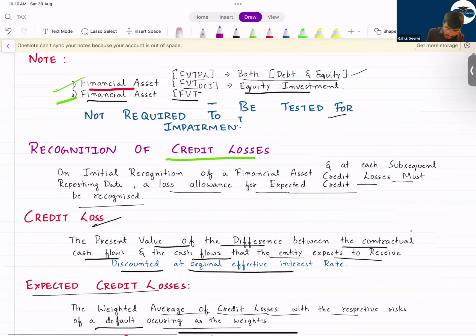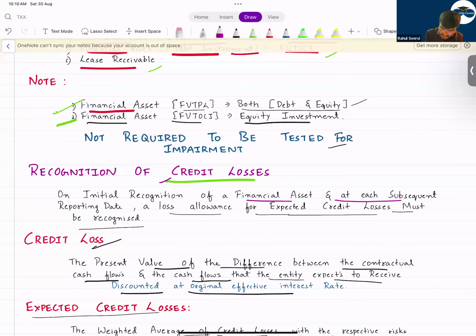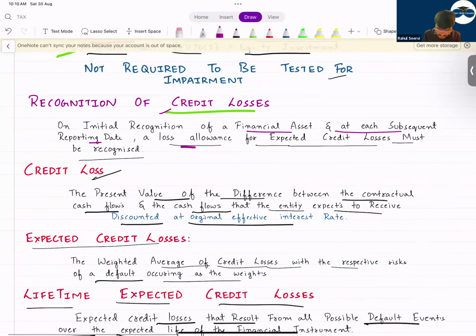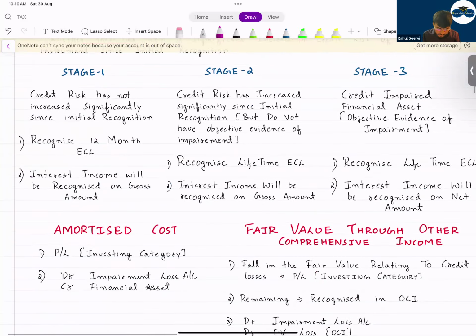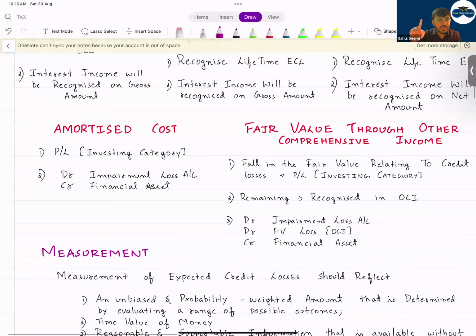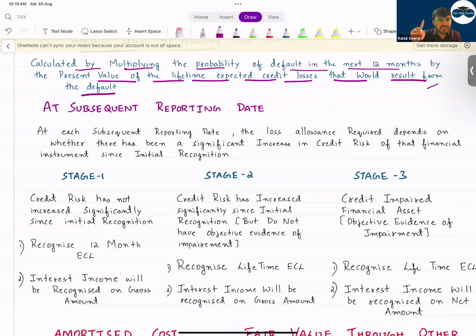Initially, what will you do? On initial recognition of a financial asset and at each subsequent reporting date, a loss allowance for expected credit loss must be recognized. Now see here. At the initial date, on initial recognition, what will you record? You will record a 12 months expected credit loss.